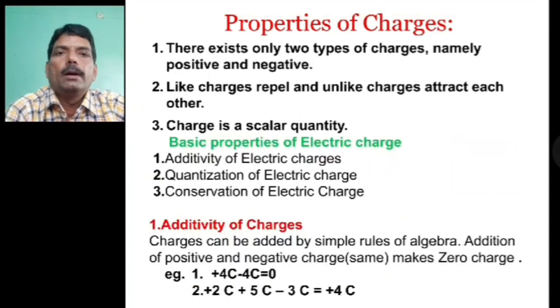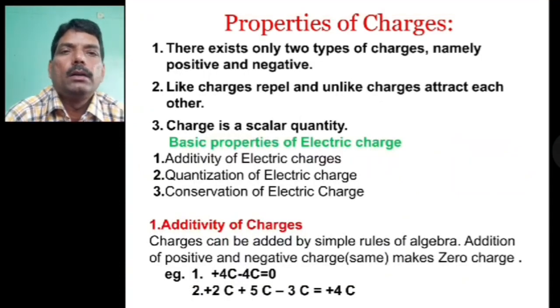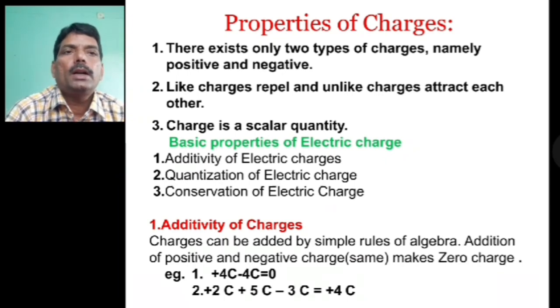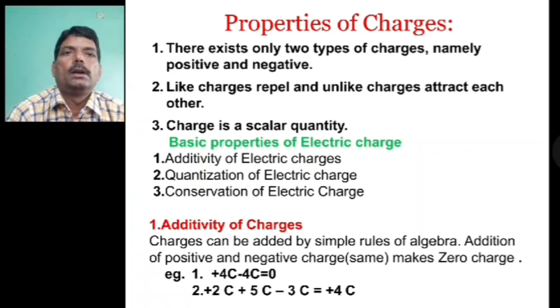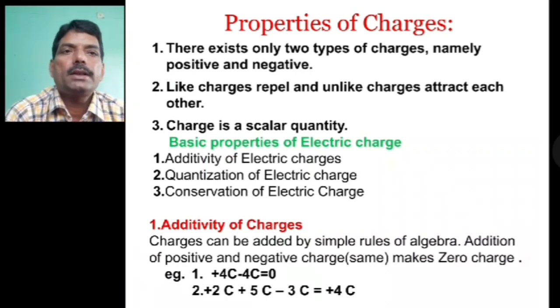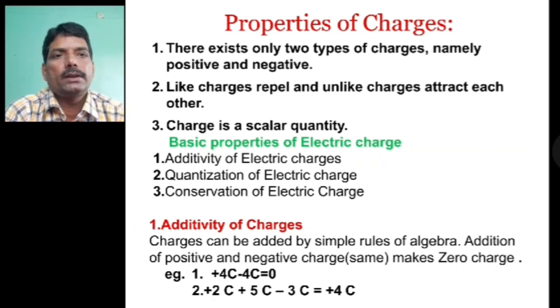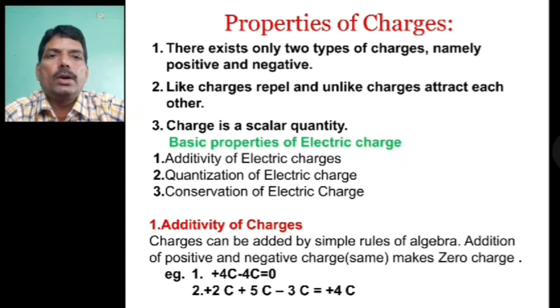So dear friends, now we will come to our main point. In this chapter we have to deal with charging, that is, static charges. That's why the name is electrostatics. First of all we will see the properties of charges. What are the properties of charges? There exist only two types of charge, namely positive charge and negative charge. Like charges repel and unlike charges attract each other. Charge is a scalar quantity.